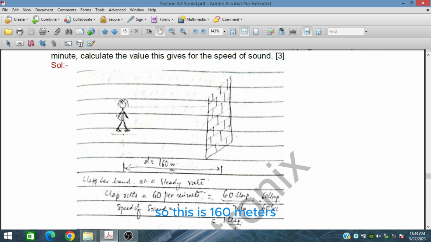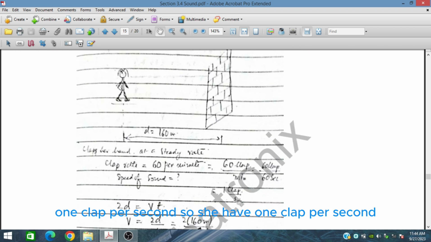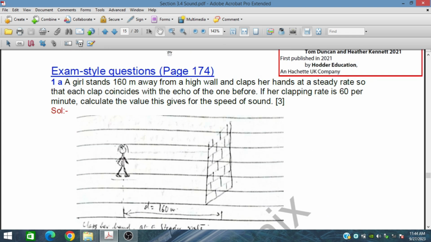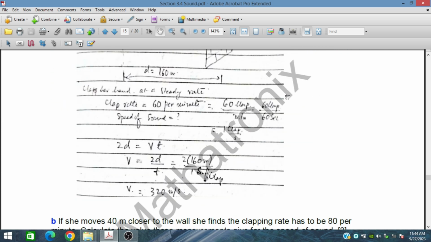So the distance is 160 meters. She claps her hands at a steady rate of 60 claps per minute, which means 1 clap per second.